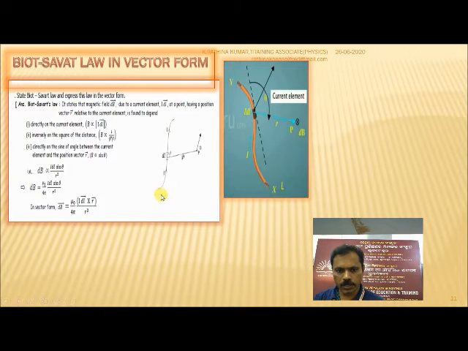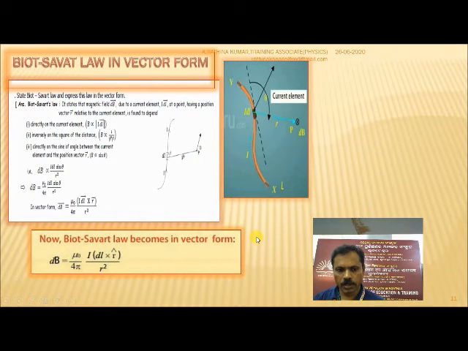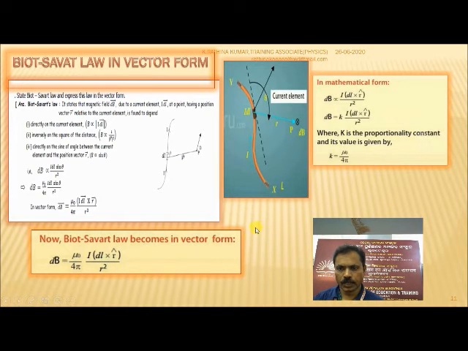And this is a diagram for the Biot-Savart law. At the point P, the magnetic field exists at a distance r. So in an equation we can write in vector form dB is equal to mu naught by 4 pi I into dl cross r cap by r square. In mathematical form, dB is equal to I dl cross r vector divided by r square, and dB is equal to k into I dl r cap by r square, where k is the proportionality constant and its value is given by mu naught by 4 pi.